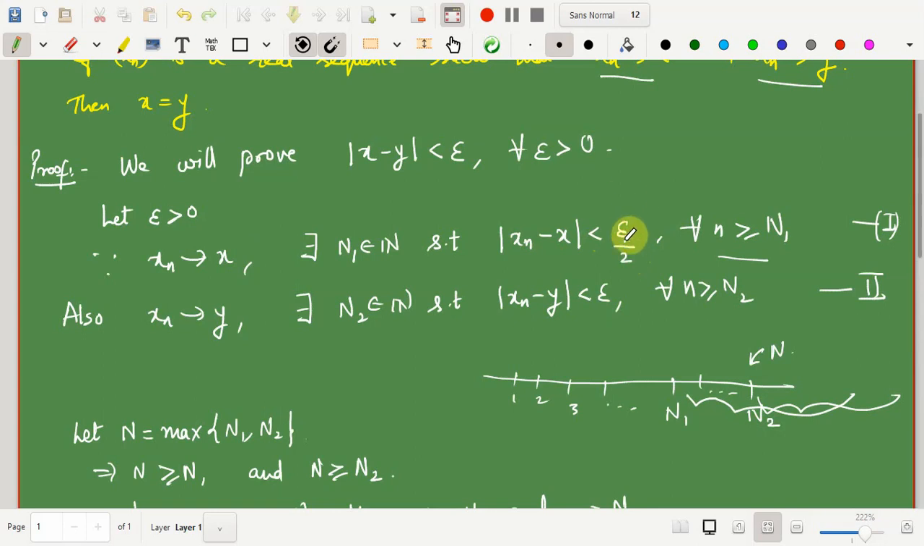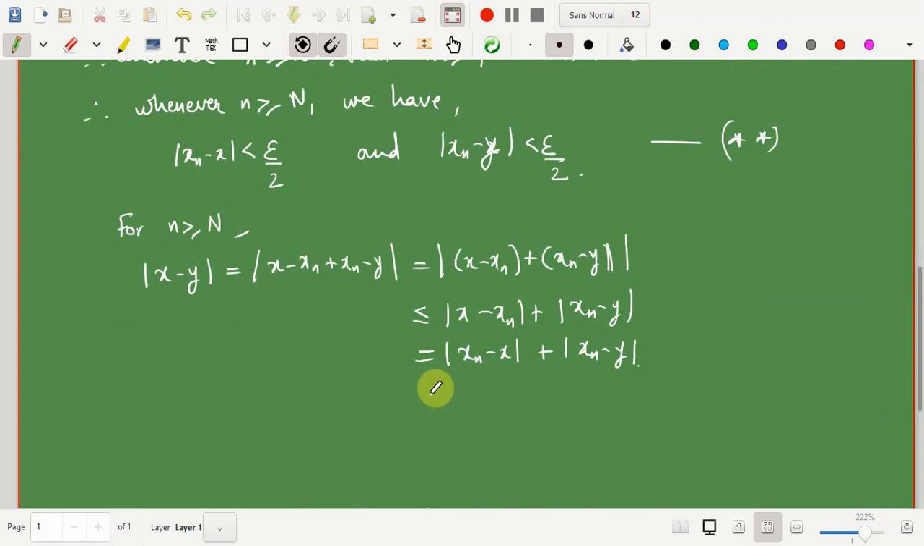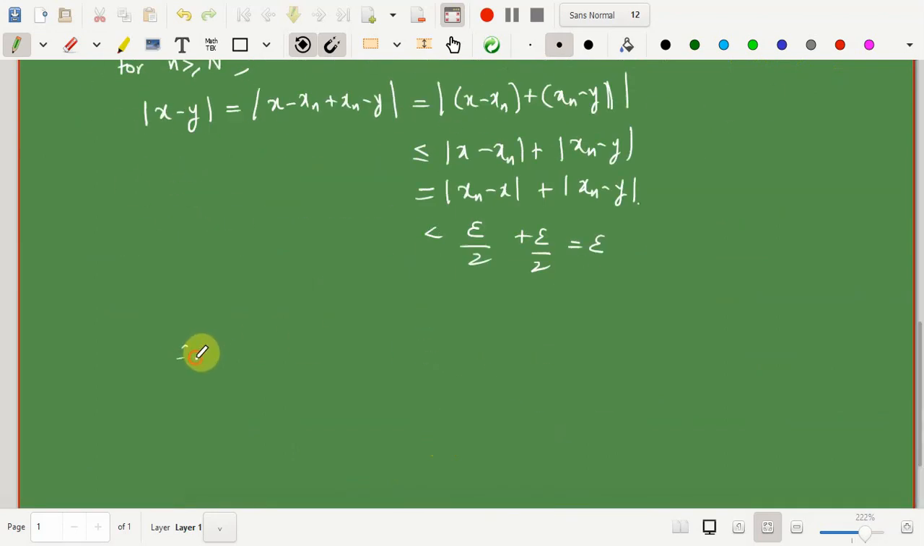So for this epsilon by 2, we have a natural number n1 such that the modulus of xn minus x is less than epsilon by 2. Similarly, for this epsilon by 2, since it is again positive, you can find a natural number such that the modulus of xn minus y is less than epsilon by 2. So each of these is less than epsilon by 2, and this can be made strictly less than epsilon by 2 plus epsilon by 2, which is equal to epsilon. Therefore we have the modulus of x minus y strictly less than epsilon for any positive epsilon.